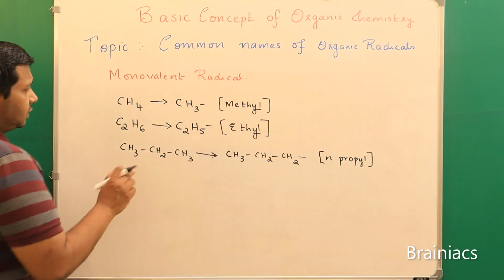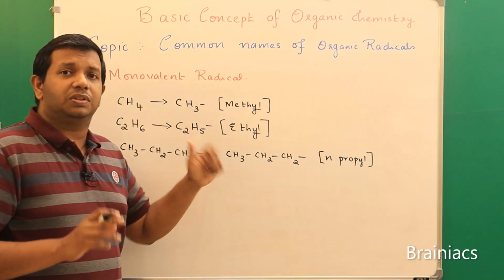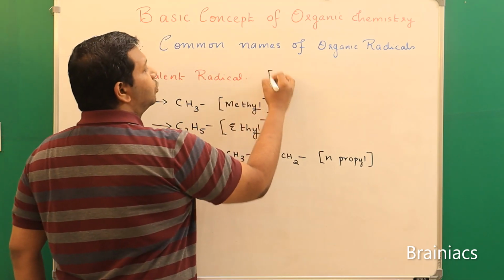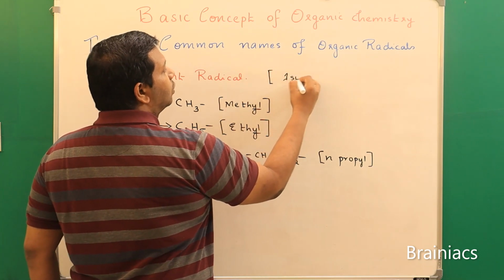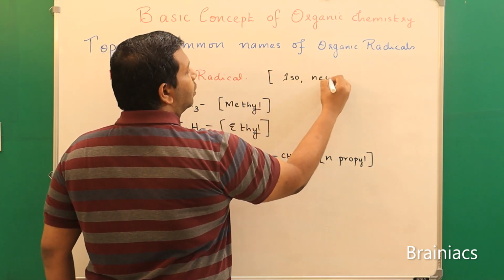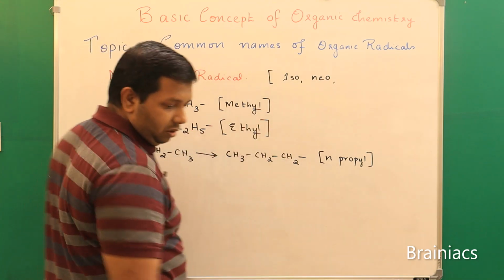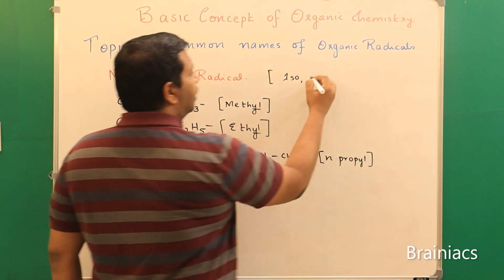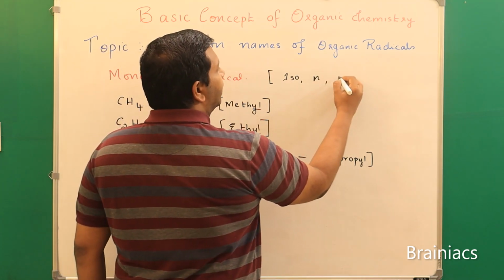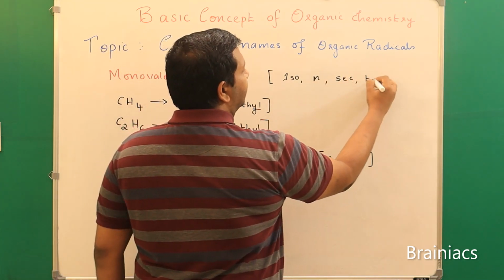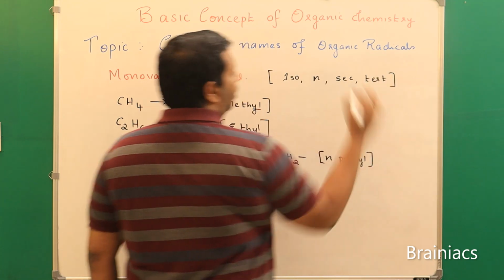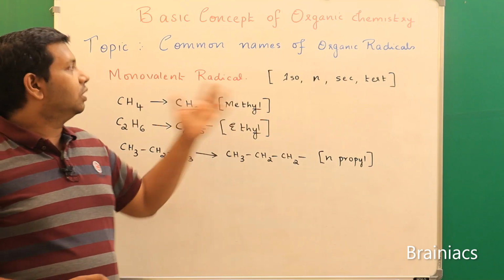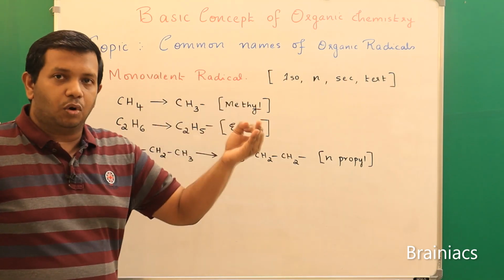Please don't mix the radicals with the other naming. For the common names of species that are not radicals, we use normal, iso and neo.